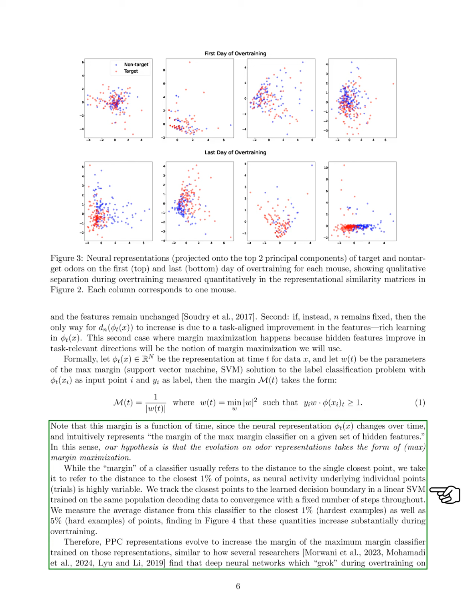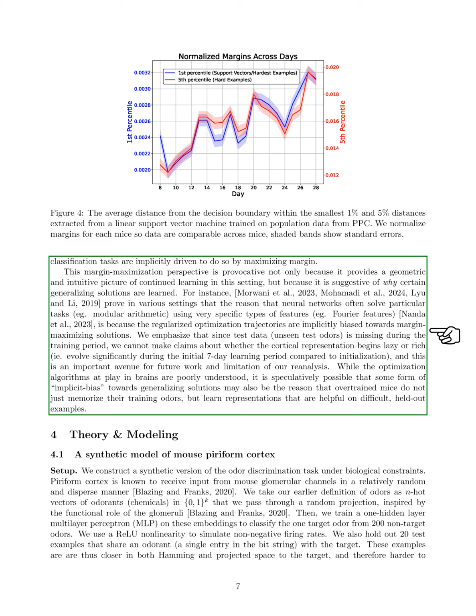This suggests that the representations in the posterior piriform cortex evolve to enhance the classifier's margin, similar to findings in deep learning where networks improve their performance by maximizing margin. We note that since we do not have test data during training, we cannot determine if the initial representations are rich or lazy, which is a limitation of our analysis. However, it is possible that some inherent bias towards generalization helps the overtrained mice learn useful representations for challenging examples rather than simply memorizing their training odors.